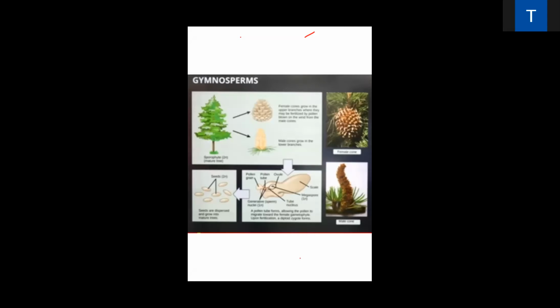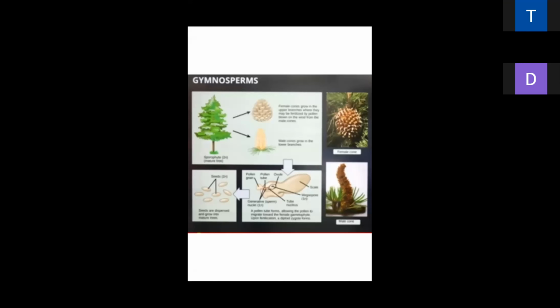This is a very, very important line from the point of view of the NEET exam. Pinus creates air pollution, and this point is specially mentioned in the NCERT.